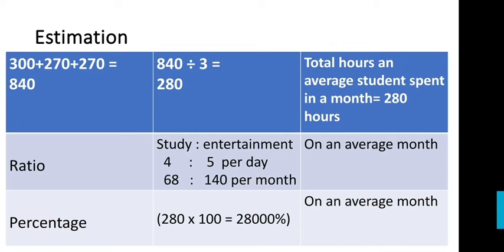Ratio: studies 4 hours, entertainment 5 hours per day, which is equivalent to 68 hours of study and 140 hours of entertainment per month. Percentages is equal to 280 multiplied by 10, which is 28,000% on an average month.